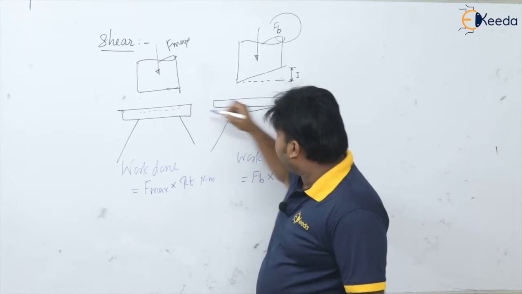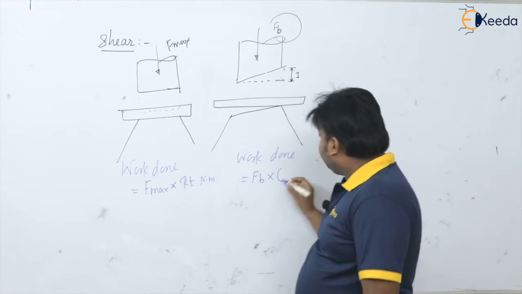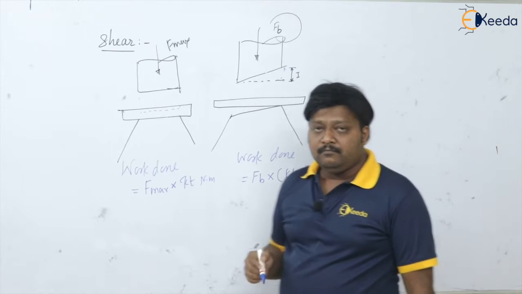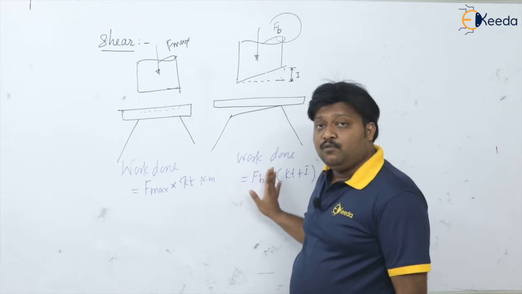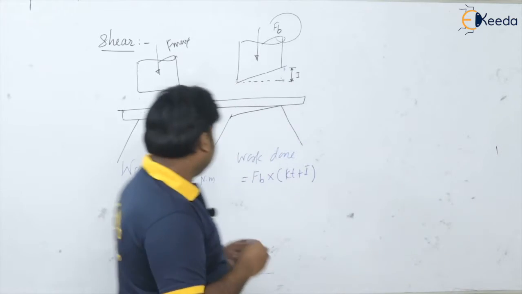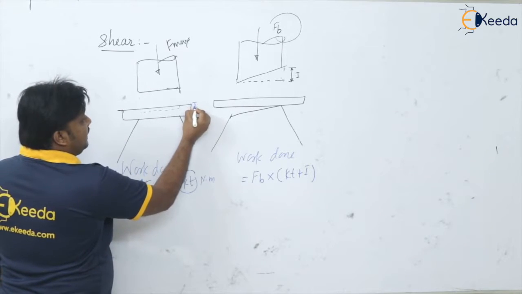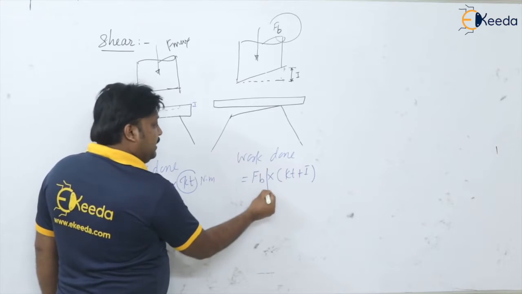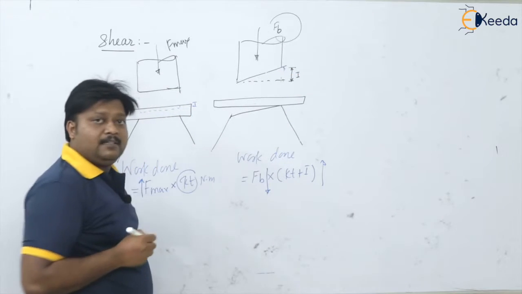This KT was there, and in addition to KT this shear distance is added, so KT plus I. So I made the statement that even though the cutting force is going to minimize, the work done remains the same. You can check here, the force was maximum but the distance was only KT, isn't it? Now here the force is minimum but the distance has been increased by the amount I.